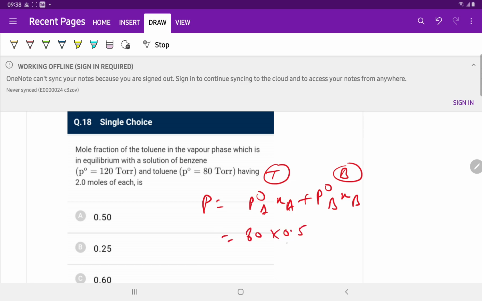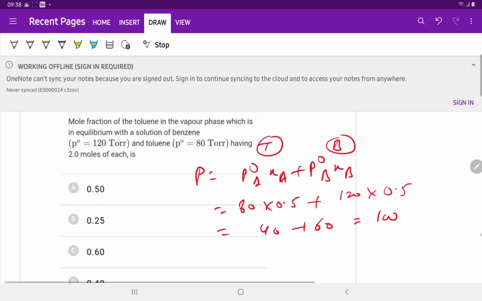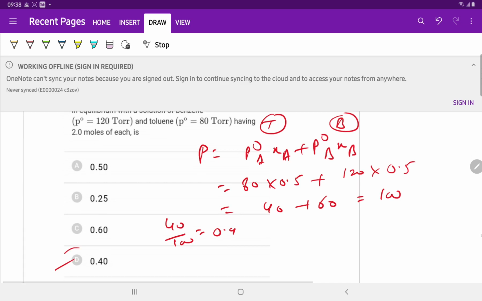80 divided into equal moles, having 2 moles of each. So the mole fraction is 0.5. 120 is multiplied by 0.5, which is equal to 40, plus 60, is equal to 100. We have to calculate the mole fraction of toluene in the vapor phase. The partial pressure of toluene is 40 and the total pressure is 100. So the mole fraction is 0.4 in the vapor phase. We know very well that the partial pressure of toluene divided by the total pressure of the solution is equal to the mole fraction of toluene in the vapor phase.